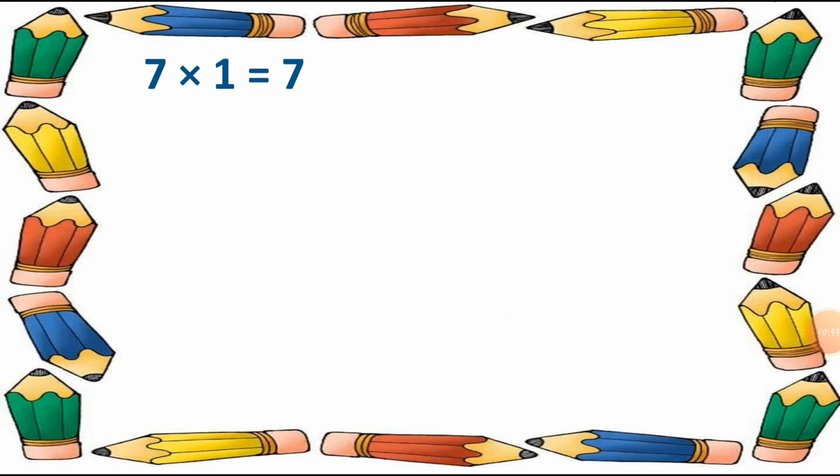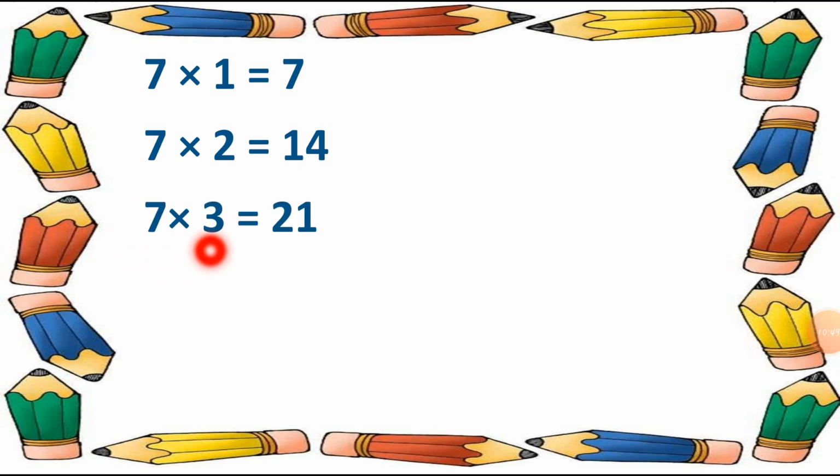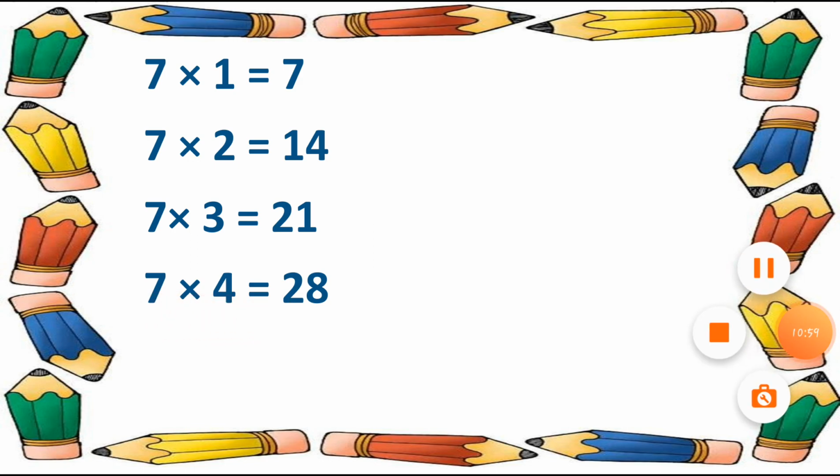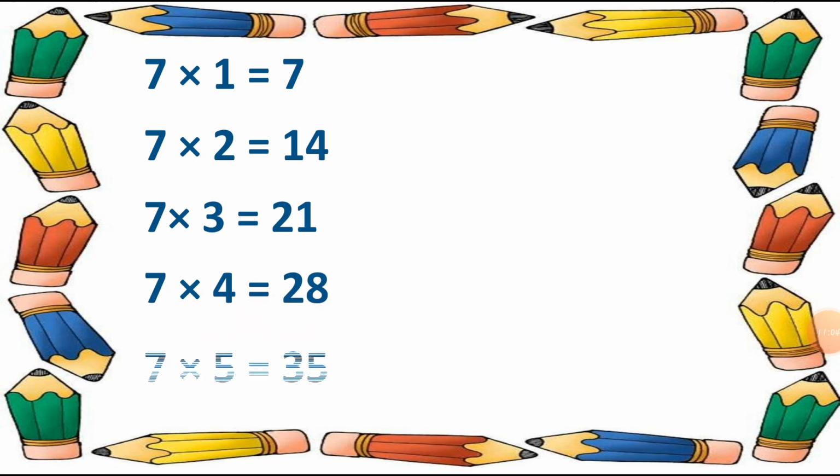So let's start the table number 7. 7 1s are 7. Then 7 2s are 14. Then 7 3s are 21. Then 7 4s are 28. Then 7 5s are 35.